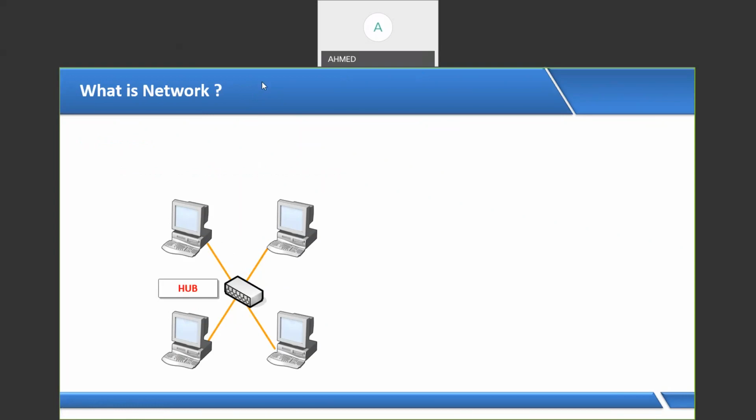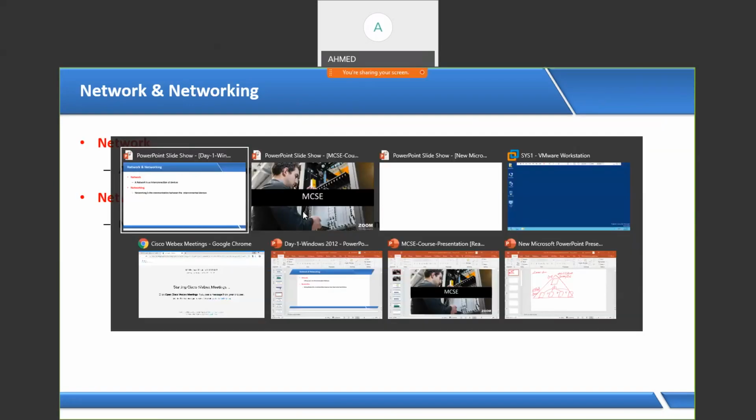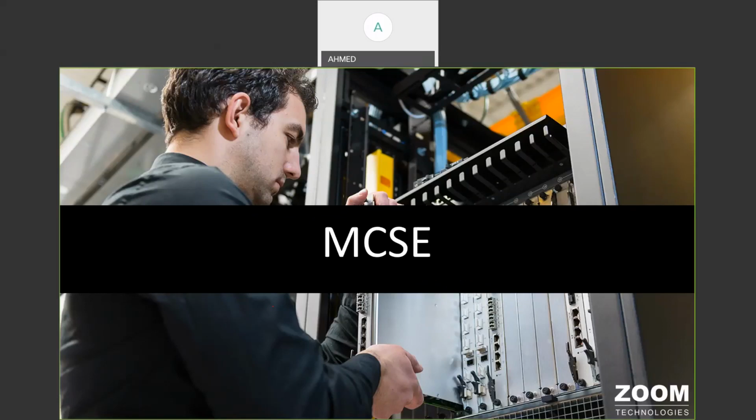But if anyone asks what networking is, you have to say networking is communication between devices. By sitting on one computer, if I'm accessing another machine's resources, that is called networking. So the MCSE course is a foundation course of IT. If you do this course, you will become a system administrator, and every organization nowadays, whether small, medium, or large, has its own network and its own servers. After completing this course, you're going to manage the servers.